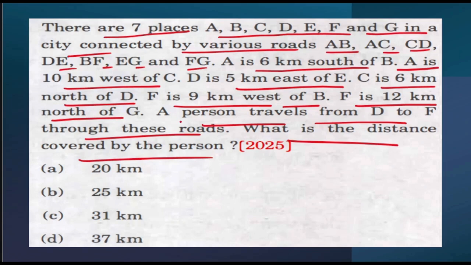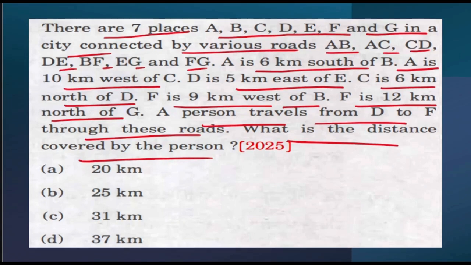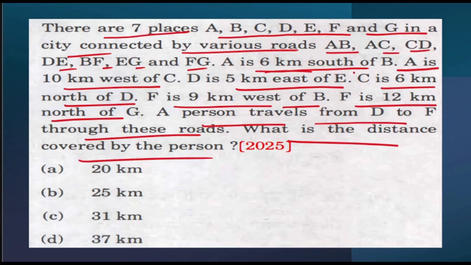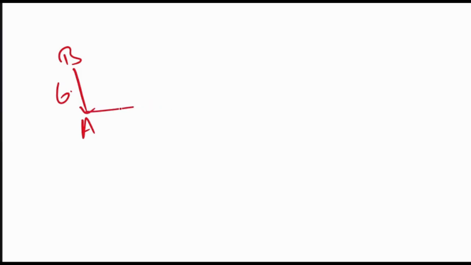That means the person went from D to F. The question seems lengthy, right? But as I mentioned previously, we will solve it step by step, dealing with each and every part of the question. First, they have mentioned that A is 6 kilometers south of B. So let's suppose this is B, this is A, which is 6 kilometers. Then A is 10 kilometers west of C.